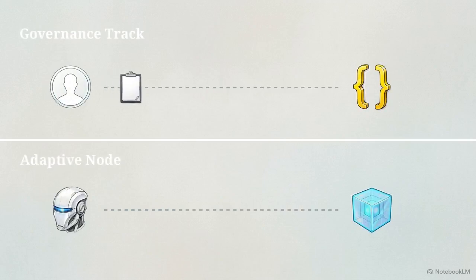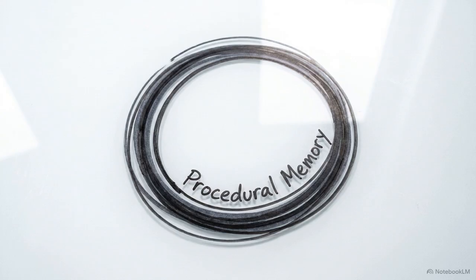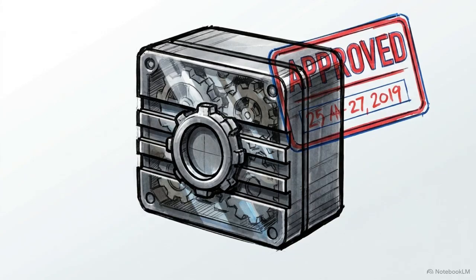Updates to the procedural layer must be handled through formal change control, completely separate from the agent's semantic learning loop. Isolating procedural memory ensures that agent behavior remains predictable. This structural separation provides the audit trail necessary for regulatory approval in autonomous systems.